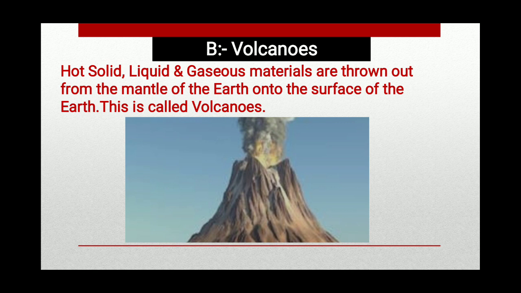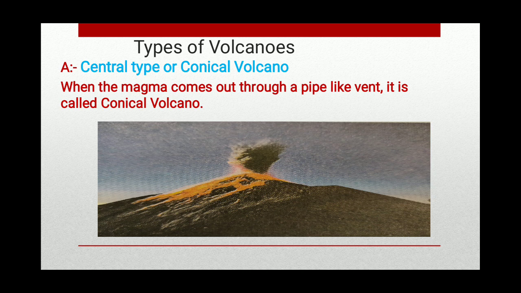On the basis of the type of eruption, volcanoes can be divided into the following. First is central type volcano or conical volcano. When the magma comes out through a pipe-like vent, it is called conical volcano.